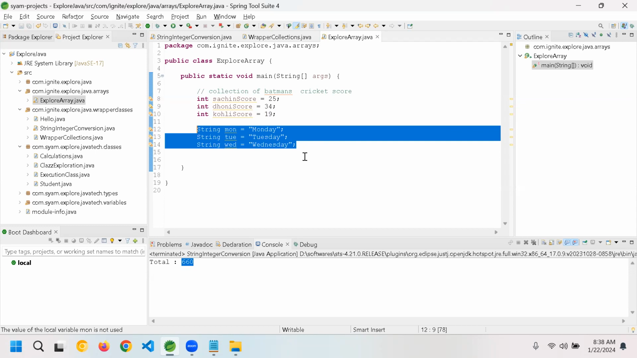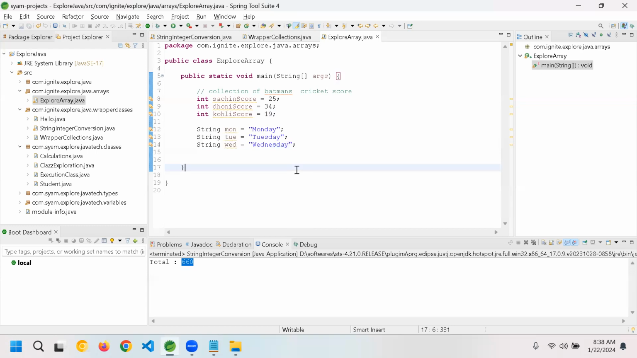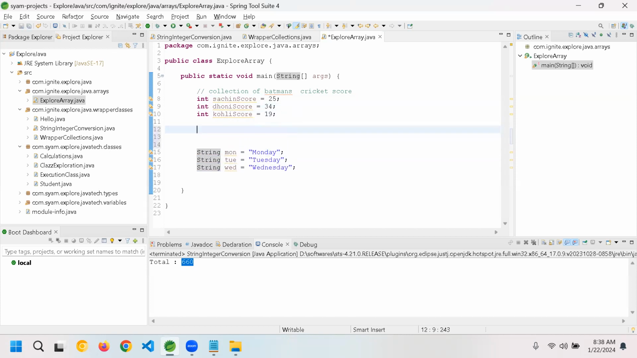An array is a collection of similar values. What are similar values? This is also a string, this is also a string, this is also a string. Your Monday, Tuesday, Wednesday scores are also similar, right? Integers.